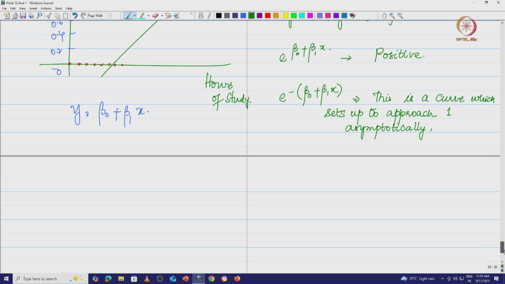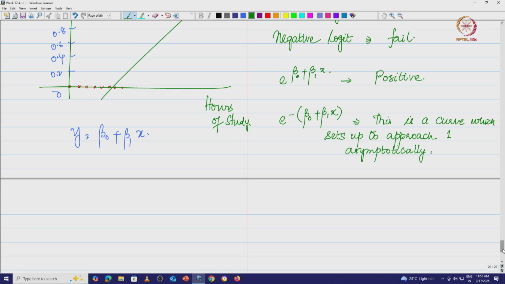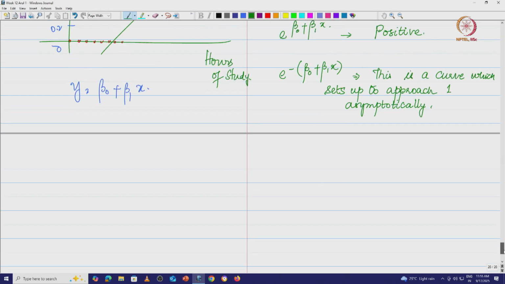Now what we want is, okay, we have this, so there is a problem here. What is that? When you just take e power minus of ax plus b, okay, let us do this.